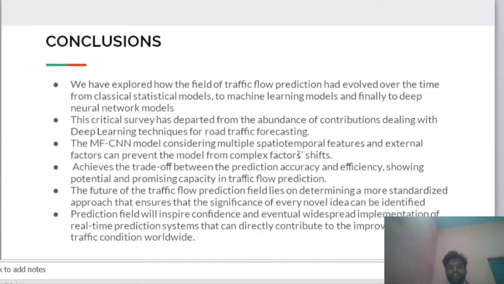The future of the traffic flow prediction field lies in determining a more standardized approach that ensures that the significance of every novel idea can be identified. This will inspire confidence and eventually widespread implementation of real-time prediction systems that can directly contribute to the improvement of traffic conditions worldwide.